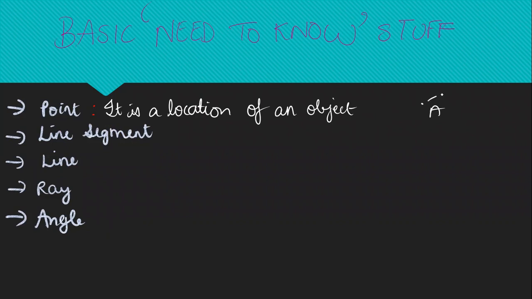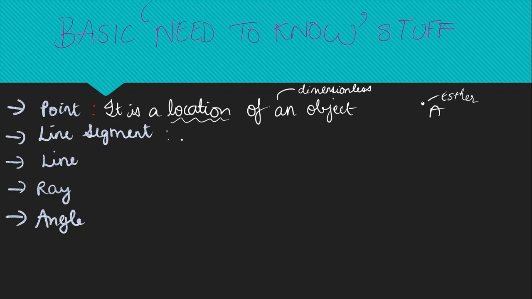Let's say I'm standing here. So this point where I'm standing is basically showing my location, and here the object is me. So therefore, this is how we define a point. We understood what is a point now. Another thing is, point is dimensionless. Dimensionless means there is no dimension for a point. Yeah, cool. So now we understood what is a point.